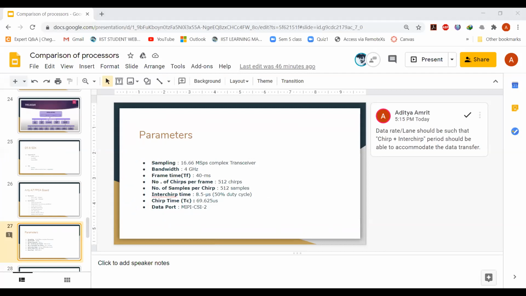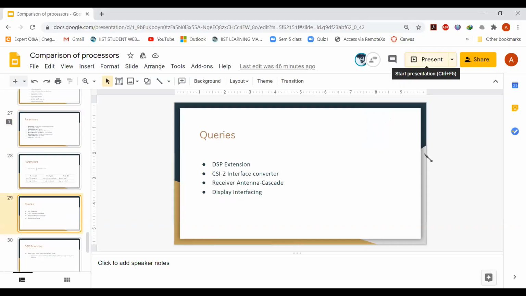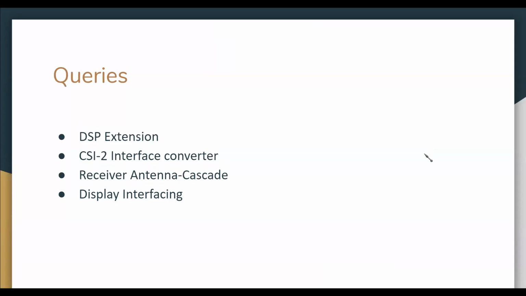That should probably be easy for the processor to handle, but we'll still confirm the maximum speed that we can get from the processor candidates. Yes, sir. We'll put that in the forum today. And the second thing is which processor can actually get us maximum help in terms of materials, community, as well as the makers. That we can choose and finalize to proceed with the rest of the things.